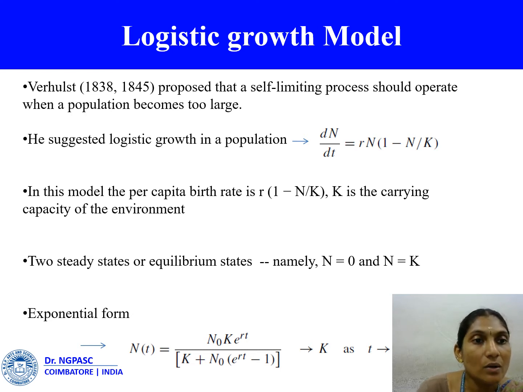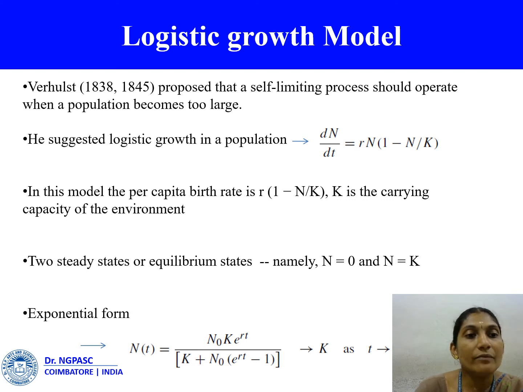The first case, N equal to 0, is unstable, since linearization about it gives dN/dt approximately equal to rN, and so N grows exponentially from any small initial value. The other equilibrium, N equal to K, is stable. Linearization about K gives d(N minus K)/dt approximately equal to minus r times (N minus K), and so N tends to K as t tends to infinity. The carrying capacity K determines the size of the stable steady state population, where r is the measure of the rate at which it is reached.